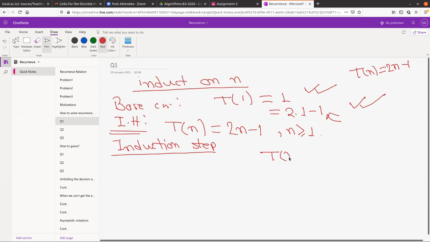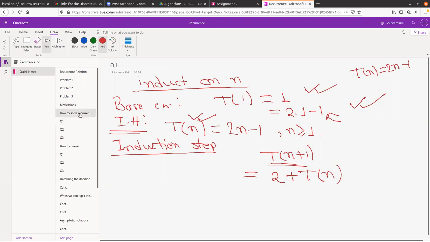So here we want to prove it for Tn plus 1. Now look at that, we somehow want to use the induction hypothesis here, right? For using it, we first reduce that relation using our recurrence. So what was our recurrence? Our recurrence was 2 plus Tn.